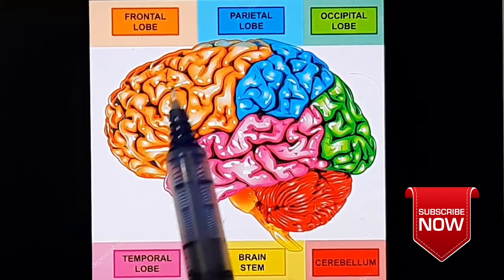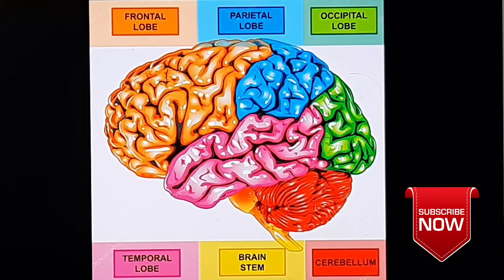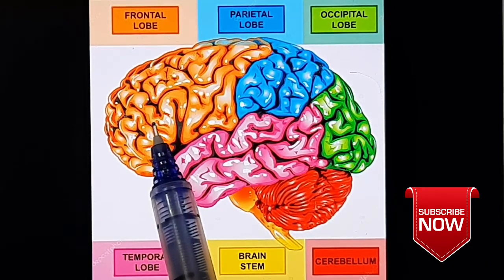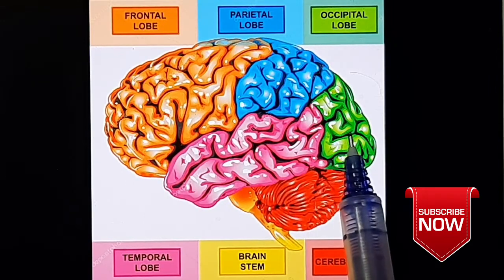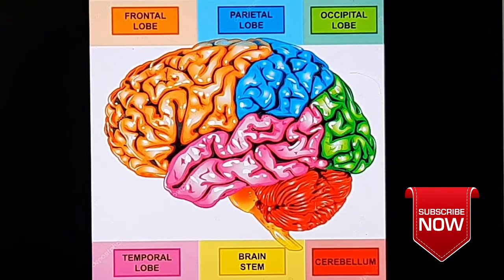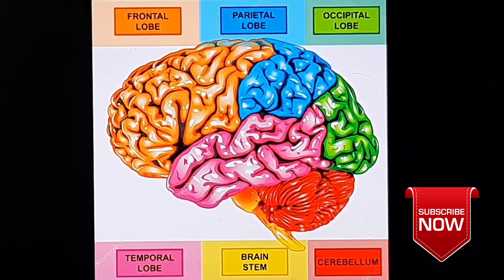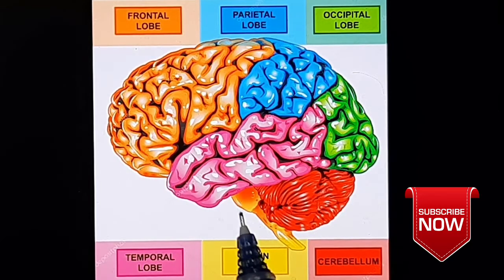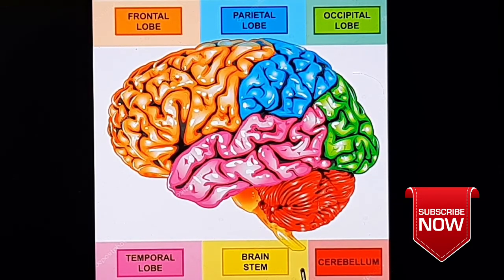So the entire cerebrum is divided into four lobes and each has different functions: frontal lobe, parietal lobe, occipital lobe and temporal lobe. This is the pons varolii, the bulged part, and the yellow part is the medulla oblongata, which constitutes the brain stem. This medulla continues as the spinal cord outside.